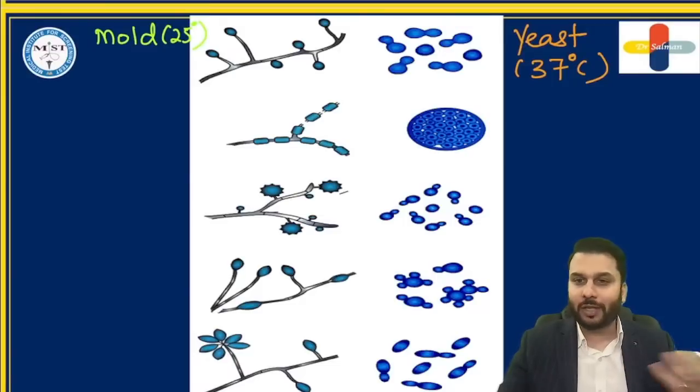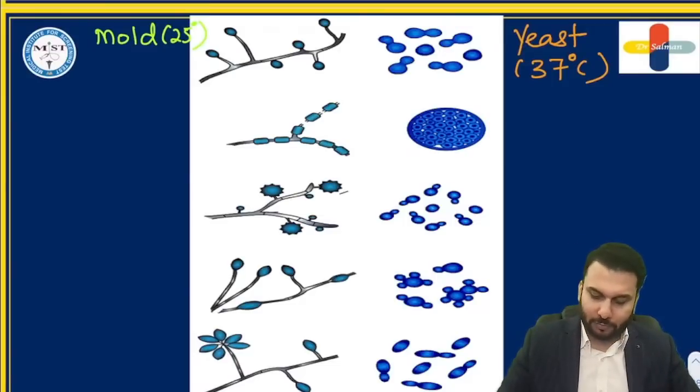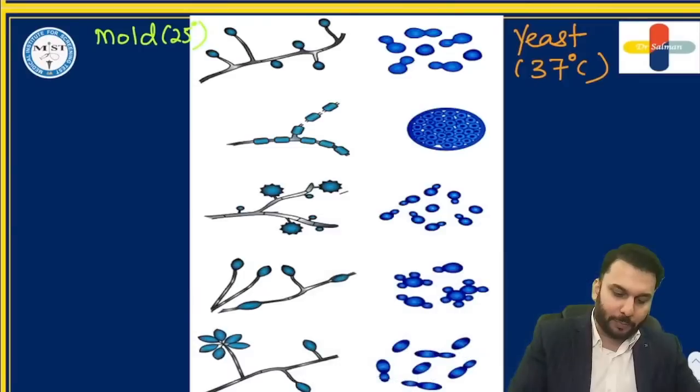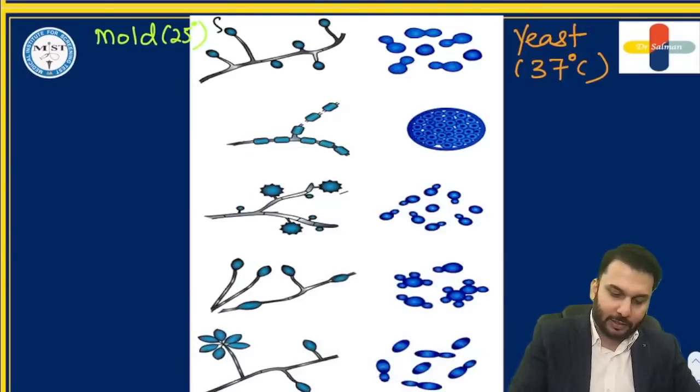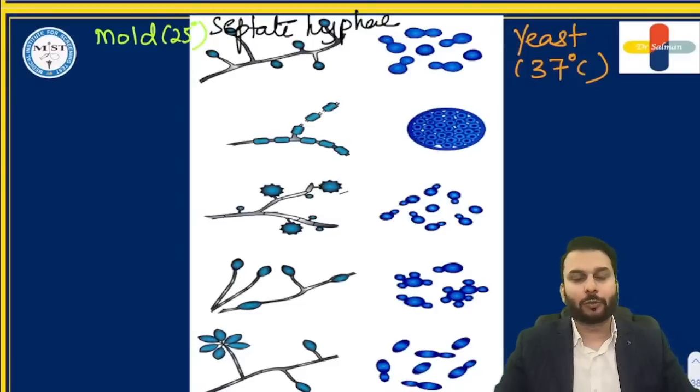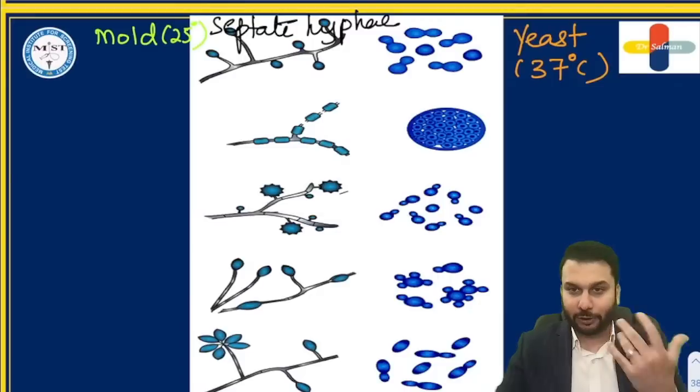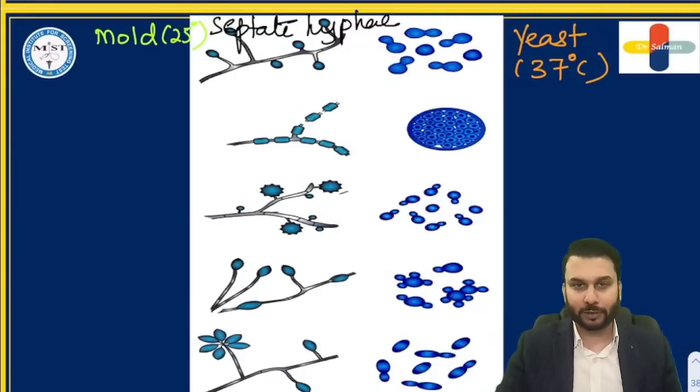Molds are nothing but the hyphal forms, so all of them appear as septate hyphae. Is that understood by all of you? So these dimorphic fungi exist in two forms based on the temperature. This much we know. All right, let us talk about this one by one. Let us first finish the yeast forms.